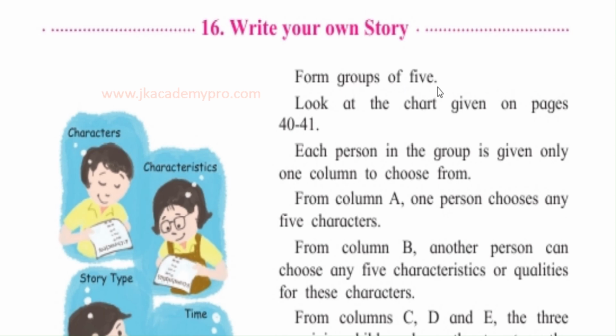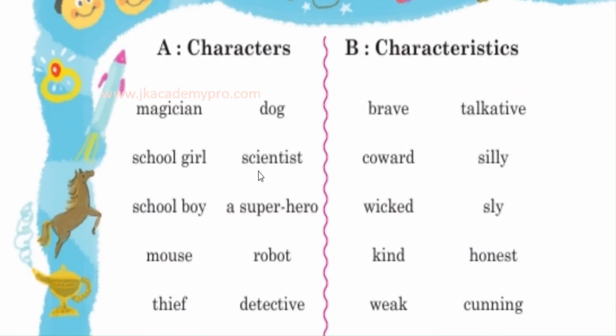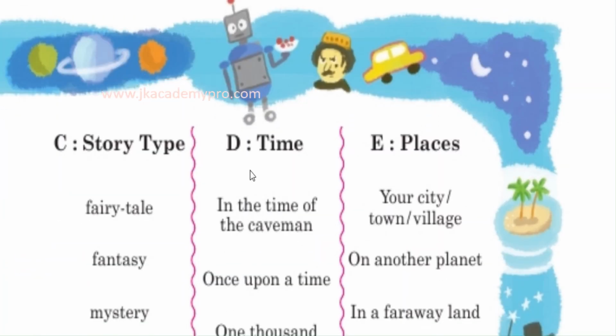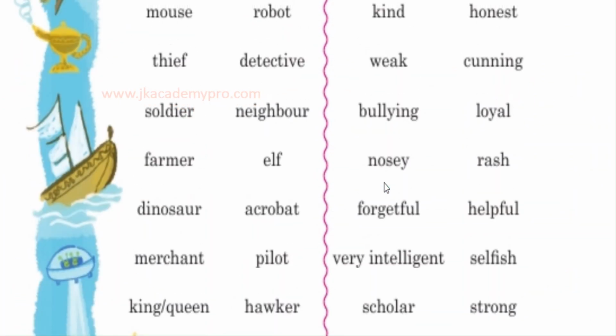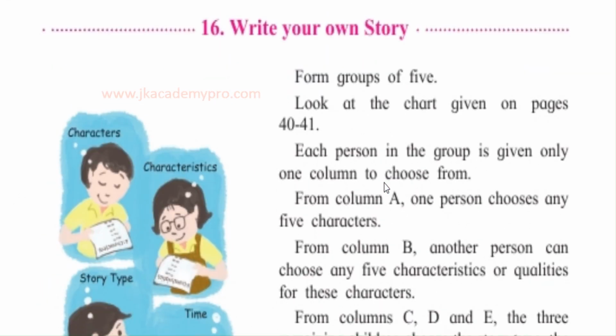Now, for this, what you have to do is look at the chart given on pages 40 and 41. Now, each person in the group is given only one column to choose from. Now, let's look at the columns on page 40 and 41. So, we have a column A, column B, and column C, D, and E. So, there are 5 people and 5 columns. So, each person from the group will be allotted one column to choose from.